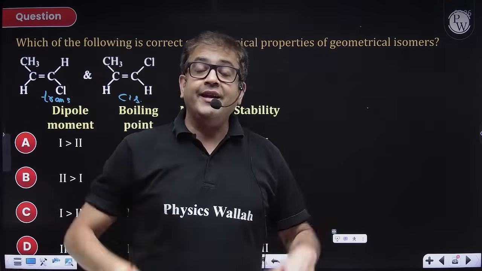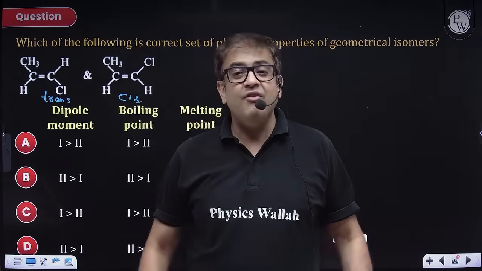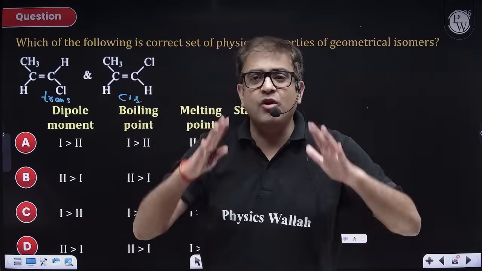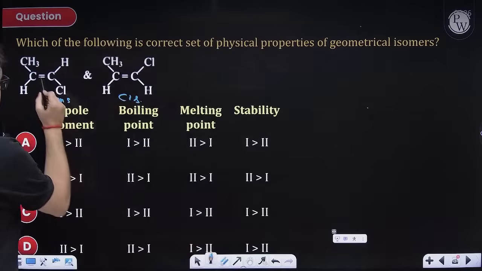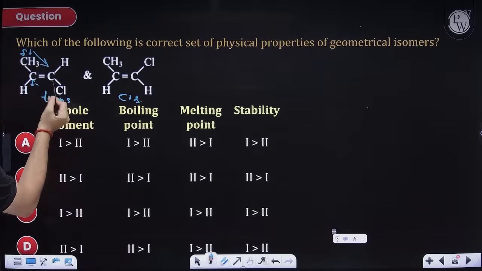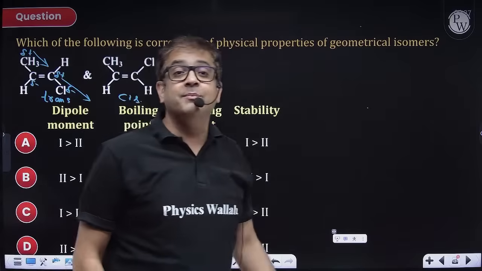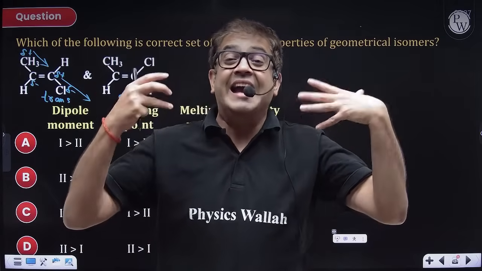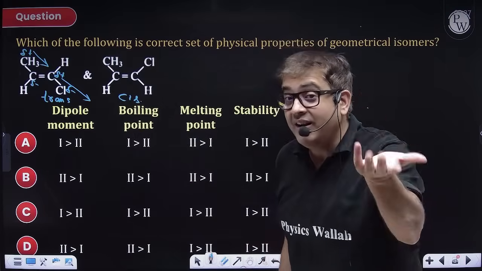So we always think that trans has net dipole 0. Why do you think that always? Apply common sense, apply dipole moment at least. This CH3, this C, this is delta positive, this is delta negative, so the vector will be from positive to negative. This is positive, this is negative, so the vector will be here. Although this is trans, the vector is not getting cancelled. It is in fact getting added up. The question will trick you.